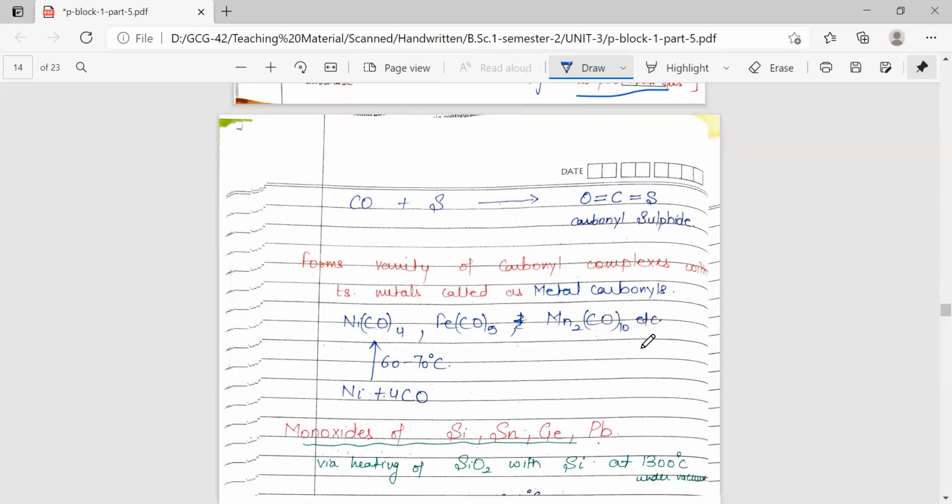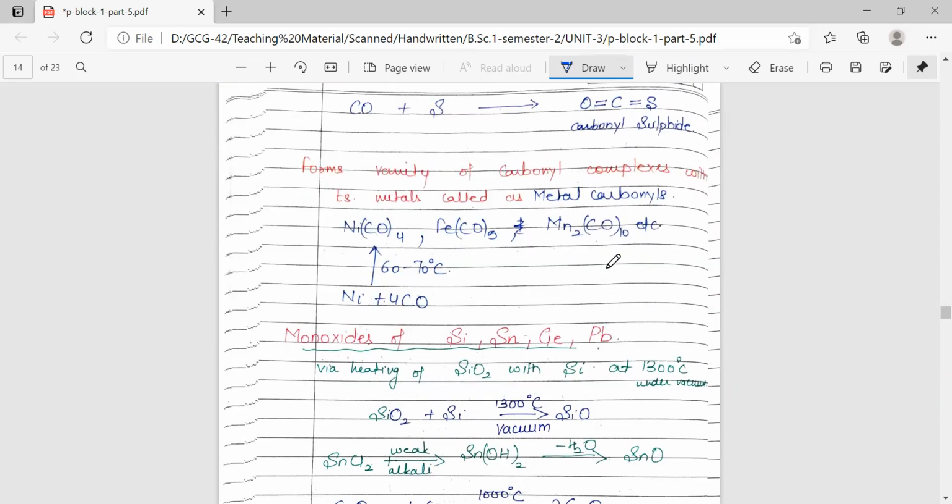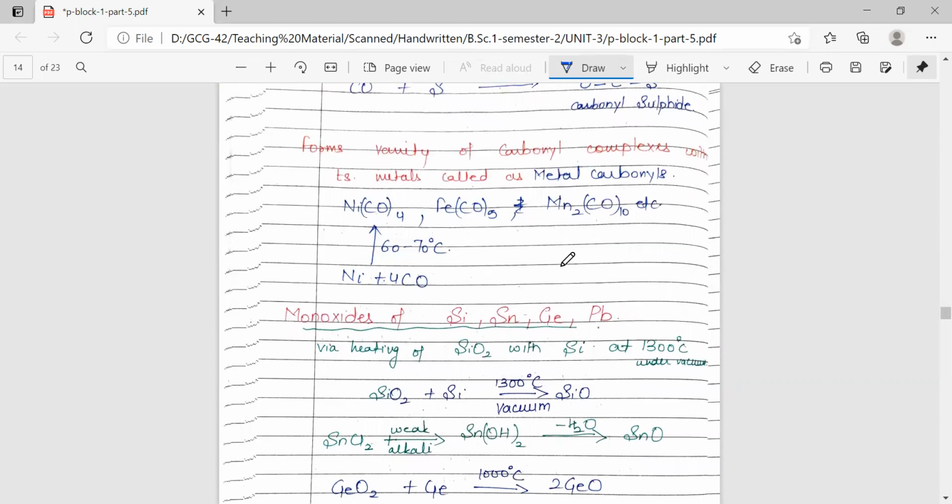Here are examples: nickel tetracarbonyl, iron forms pentacarbonyl, and manganese exists in the form of MnCO5 as a dimer, giving Mn2CO10.